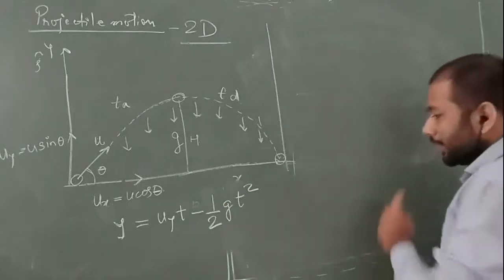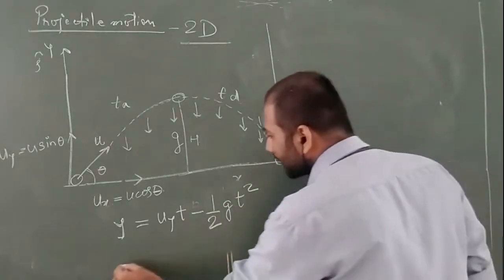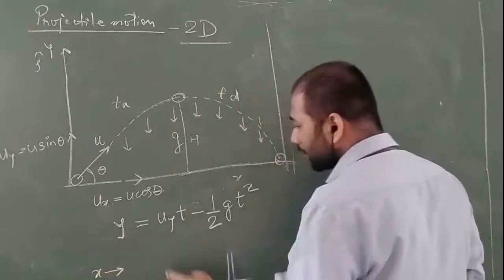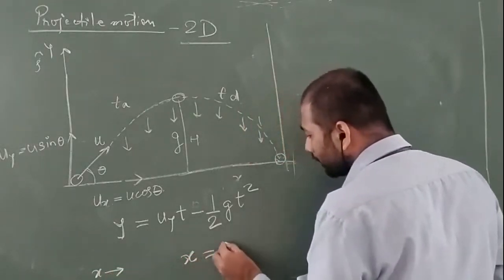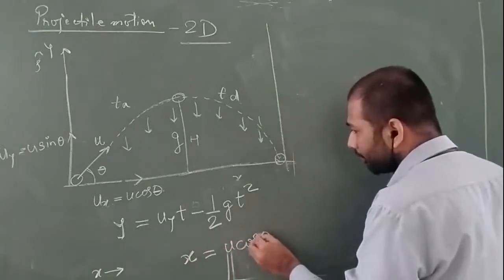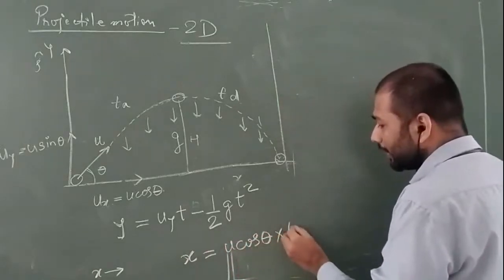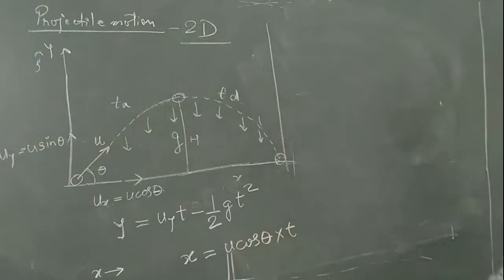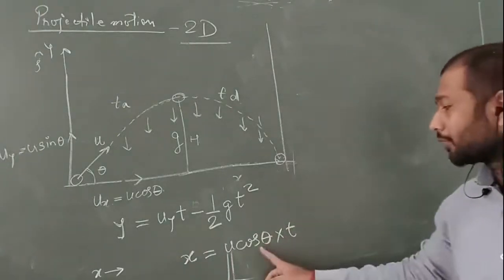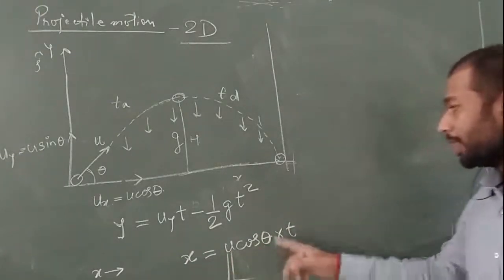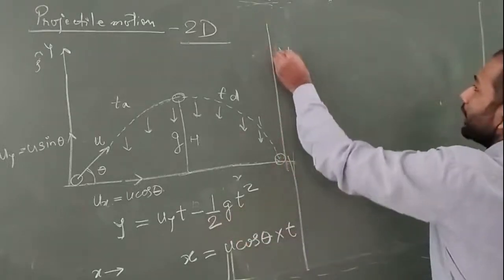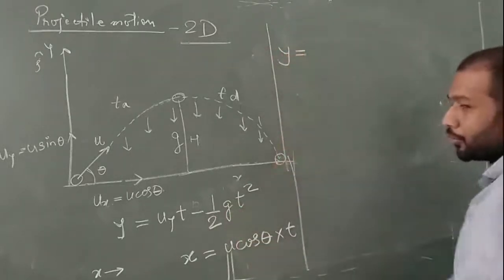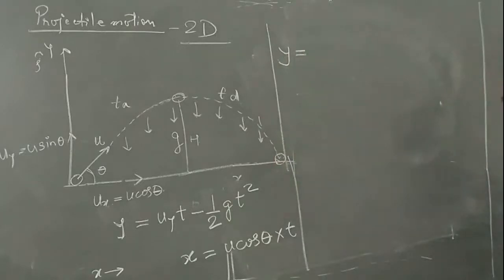Now if I say on the x-axis, what can I use? You will say x is equal to u cos theta into time t. So now you can use t is equal to x upon u cos theta. So let's put the values one by one and see what we are getting. Let the y be y. Now you know the value of uy.